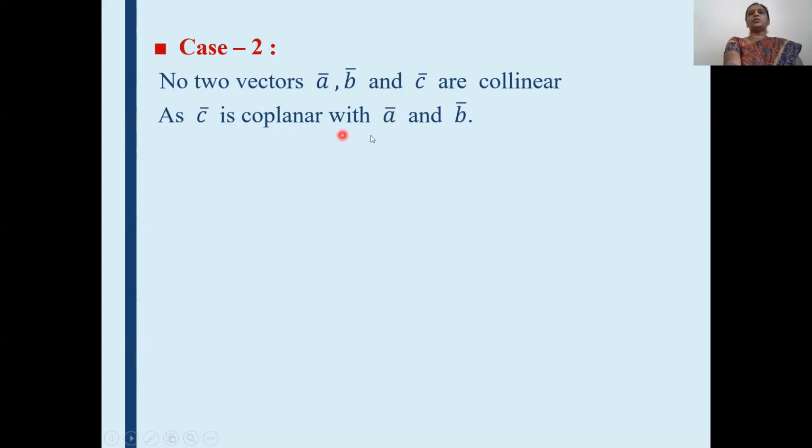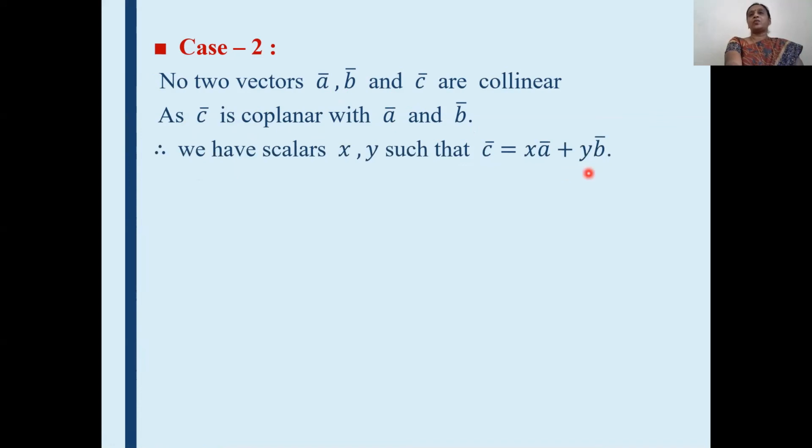Therefore, as c bar is coplanar with a bar and b bar, by theorem 2, you can write c bar as a linear combination of a bar and b bar. Therefore, we have scalars x and y such that c bar is equal to x a bar plus y b bar. In theorem 2, we proved that if a bar, b bar and r bar are coplanar vectors, then r bar is equal to t1 a bar plus t2 b bar.